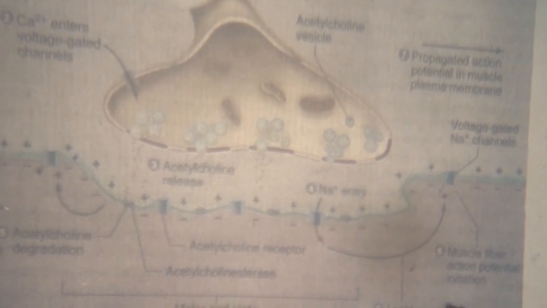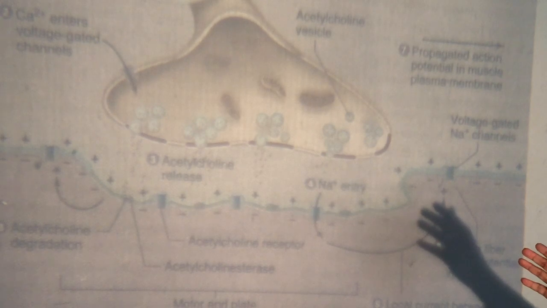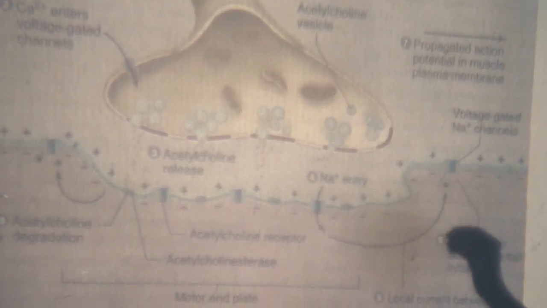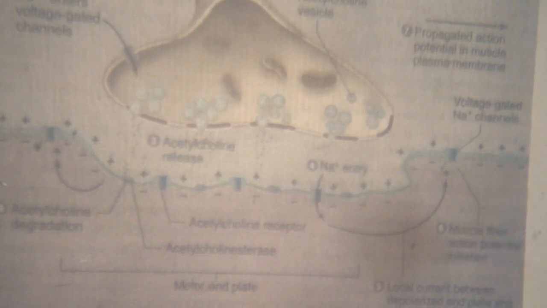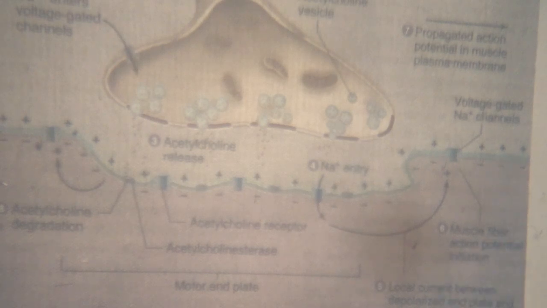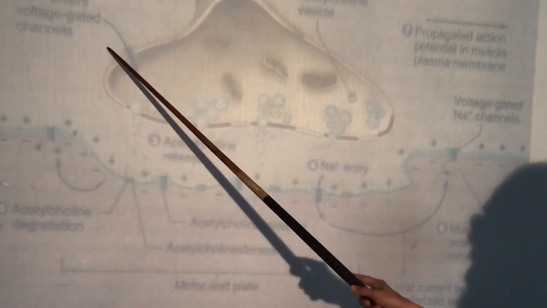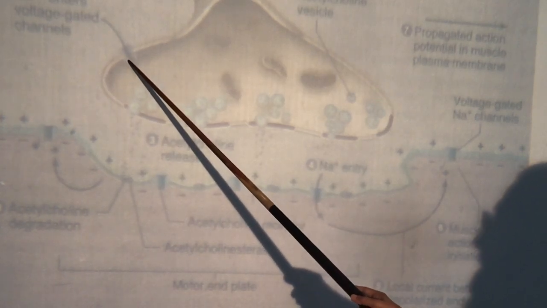I again repeat: the action potential or motor nerve impulse reaches the nerve terminal or end foot. There is depolarization of the membrane of the nerve terminal, and this causes opening of voltage-gated calcium channels.